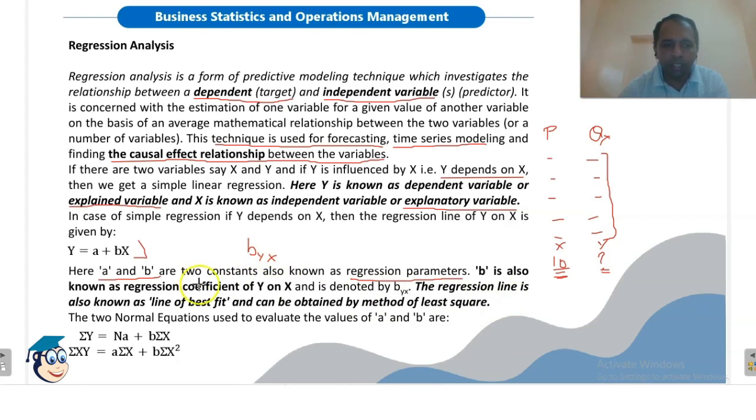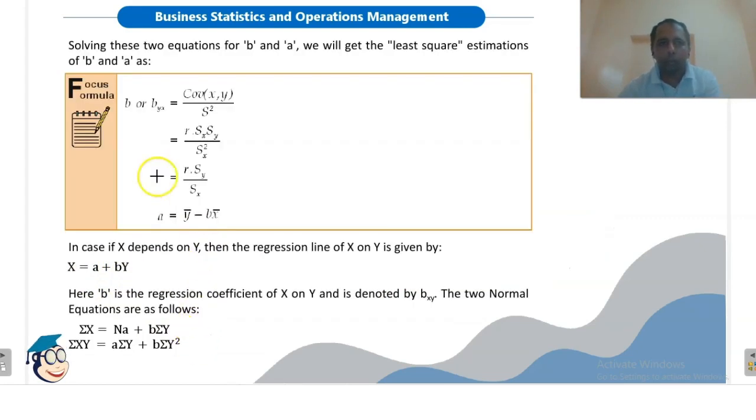The regression line is known as the line of best fit. Remember, the regression line is also known as line of best fit and can be obtained by the method of least squares. So regression analysis is also known as method of least squares. Now we can use two normal equations to find out the value of a and b, because here we are having two variables. To find out the value of two variables, we at least need two equations. So using these two equations, we will find out the value of a and b.